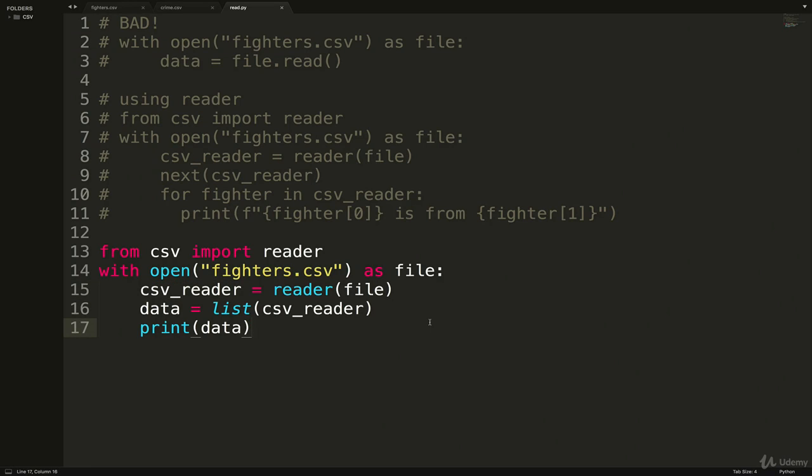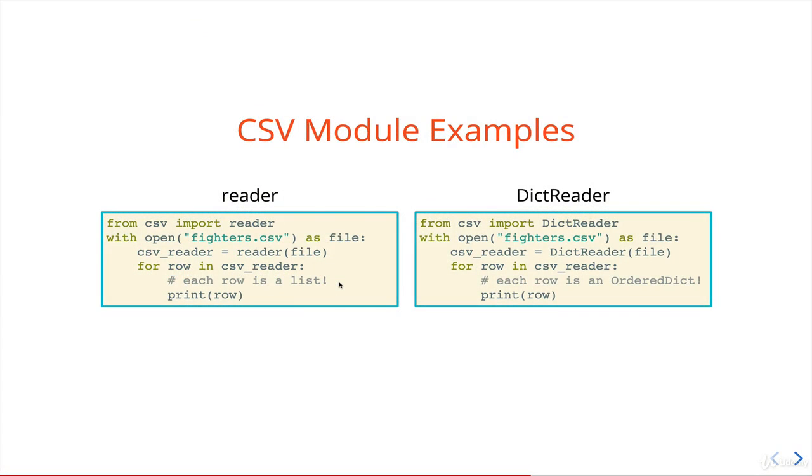But if you want to have access to the data after that, or you want to save it, store it all in memory at once, then you can turn it into a list. So it just depends on what you want to do. But this video is really more about showing you the two ways of importing and reading the data. So that's one, using reader. The next I'll show you is using dict reader.